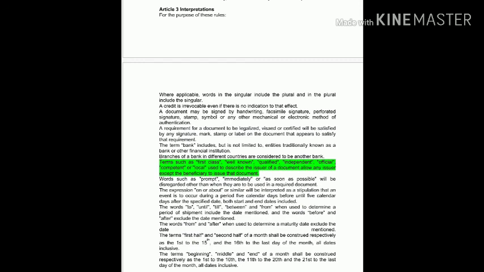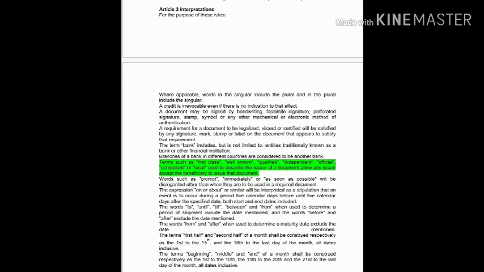Okay, now next one is the terms beginning, middle and end of the month shall be known or construed respectively as the 1st to the 10th, the 11th to the 20th, and the 21st to the last date of the month, all dates inclusive. So this one is also used to calculate the period of shipment.